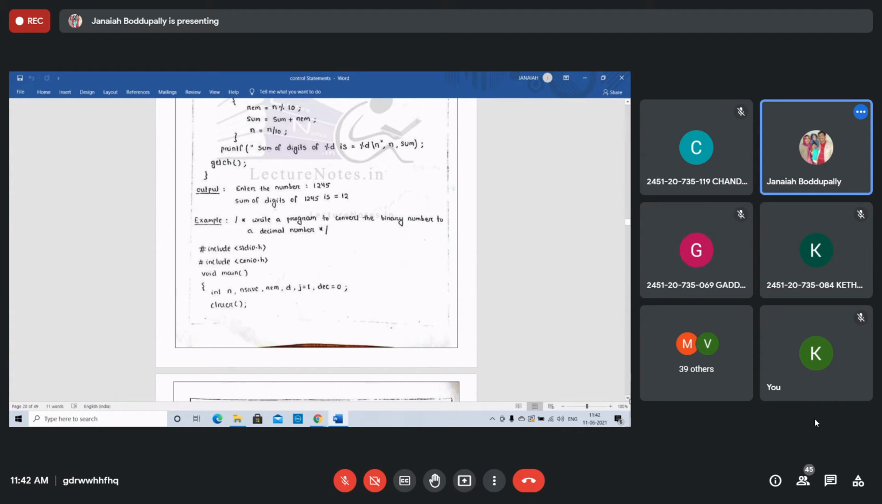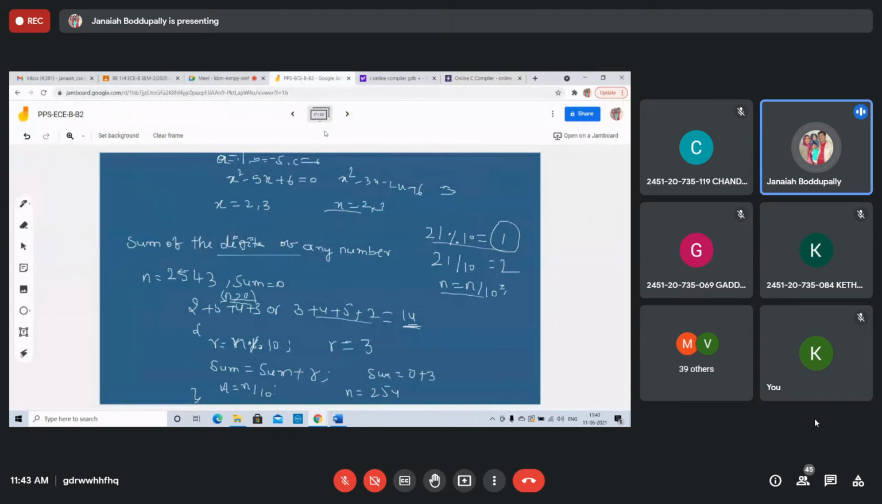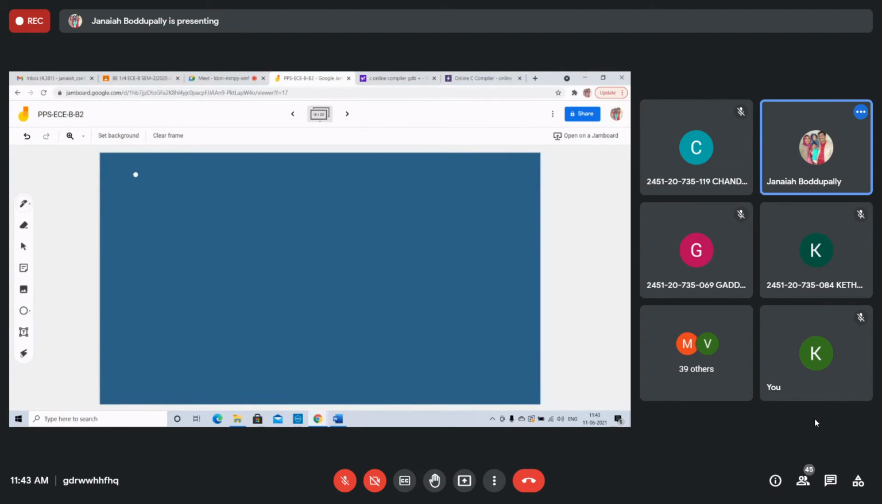Now it's difficult: binary number to decimal number. Students, how to convert a binary number to a decimal number? Binary to decimal mathematics, I already explained in one class. Binary to decimal and decimal to binary, these two programs are very important. Binary to decimal, how can you convert?